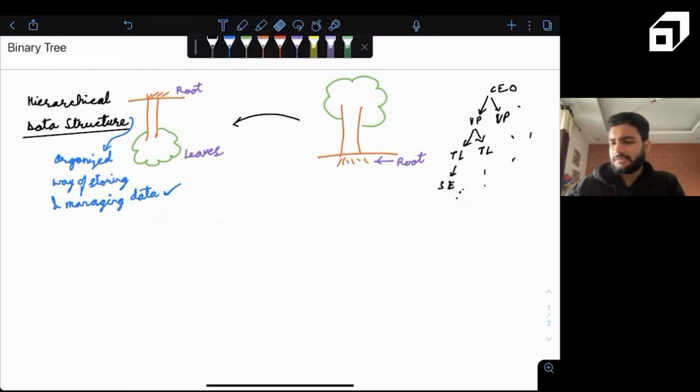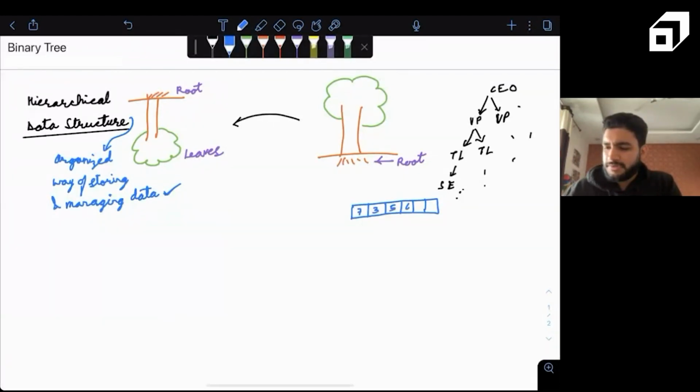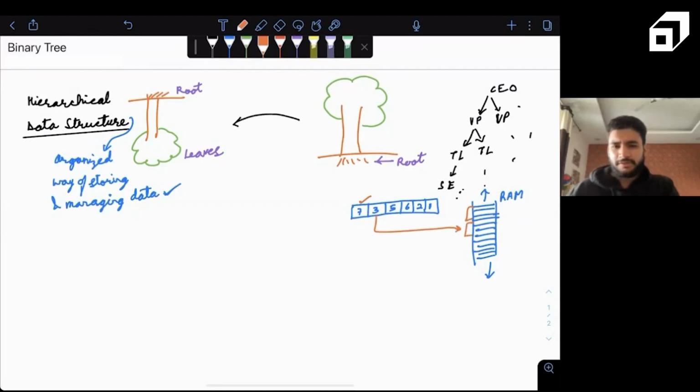So you might see that in an array, when we store something, it is a continuous memory allocation. So maybe if you have elements 7, 3, 5, 6, 2, 1, something like this, if this is our RAM, then if this particular 7 is present in this particular block, then this particular 3 will be present in this particular block. It is continuous in memory. Does this make sense to all? So array,